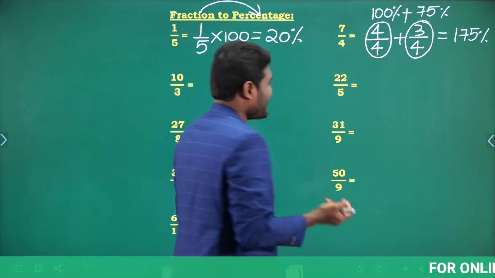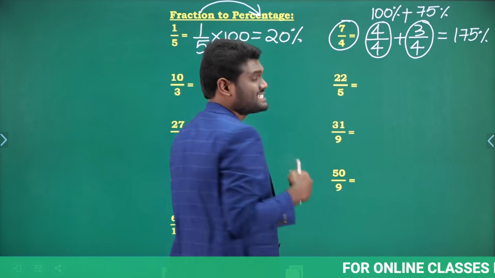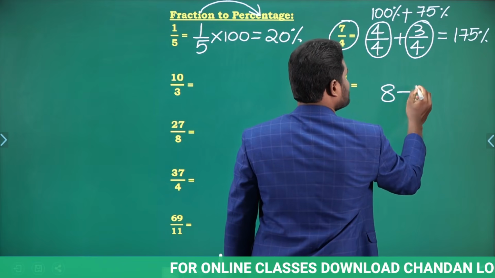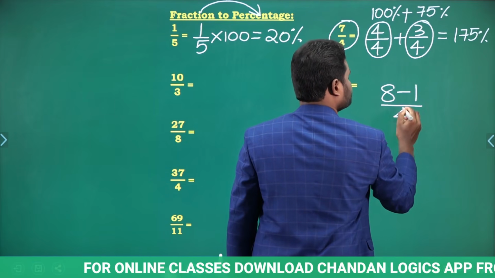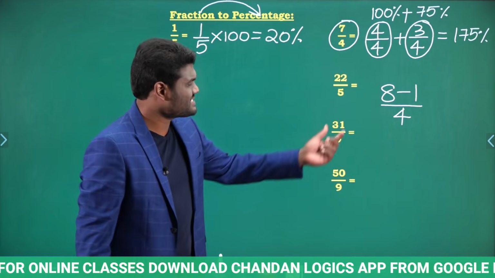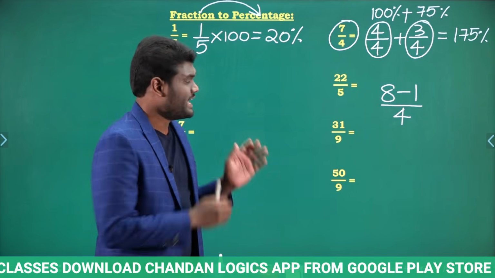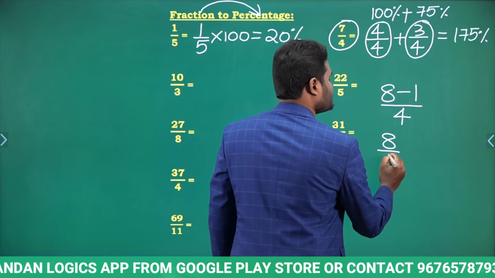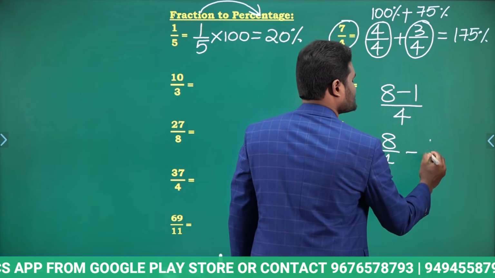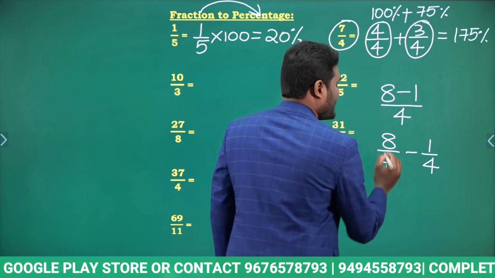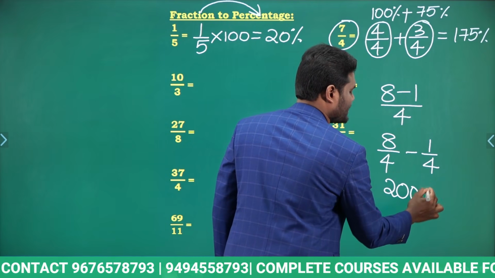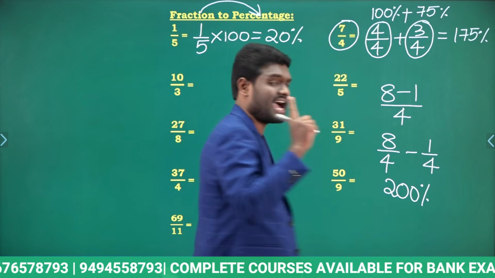Or you can write 7 by 4 in this way also: can I write it as 8 minus 1 by 4? Why? Because 7 can be written as 8 minus 1. Now it is going to be 8 by 4 minus 1 by 4. 8 by 4 is nothing but 2. 2 means 200%, because 1 is 100%.